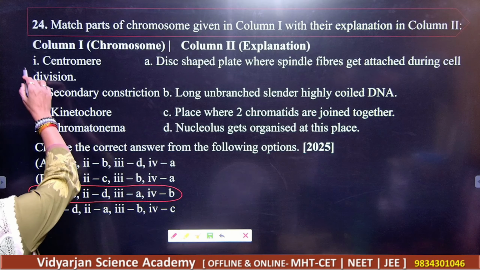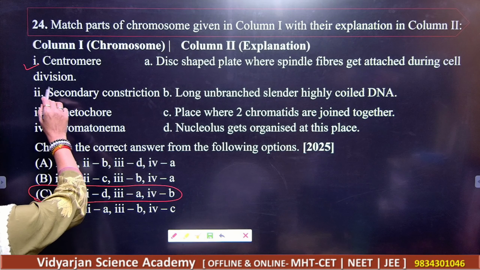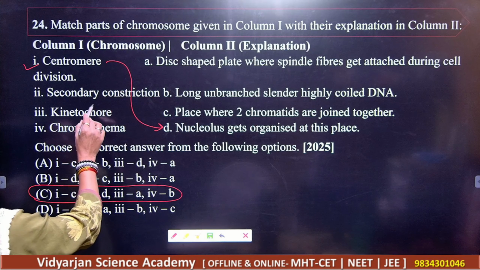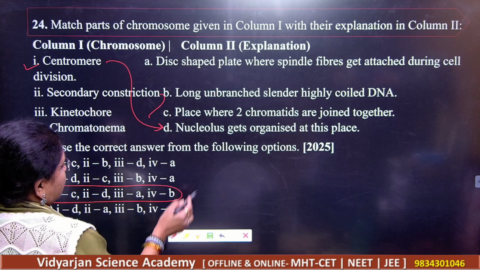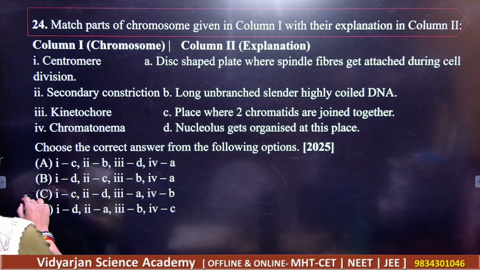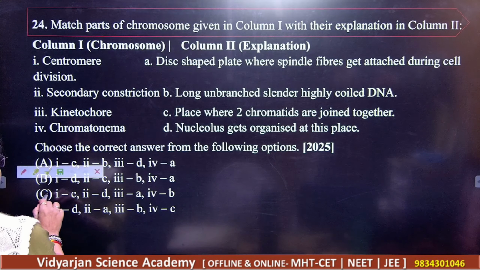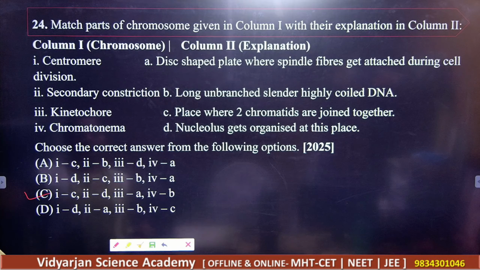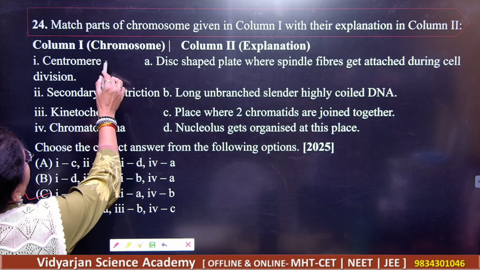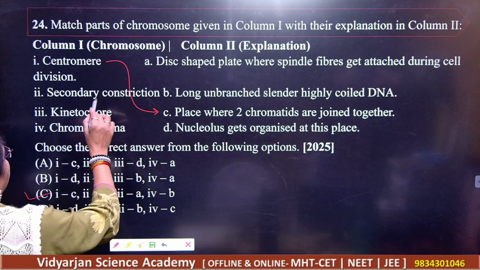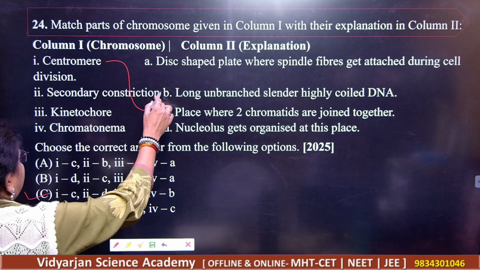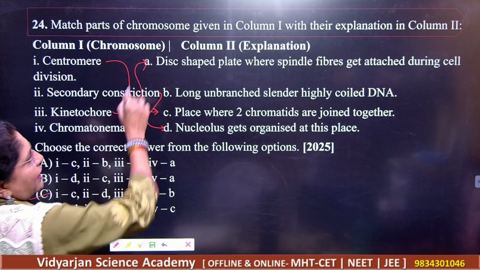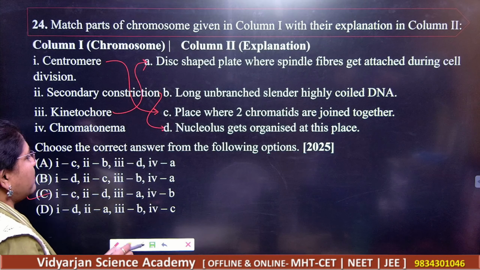Okay, this is the first one. First one is what here? This one. Then secondary constriction will be what here? Just a minute. So C is your correct answer. First centromere is C. Secondary constriction will be D. Right, then kinetochore is A, that is this shape which joins the spindle fibers together.